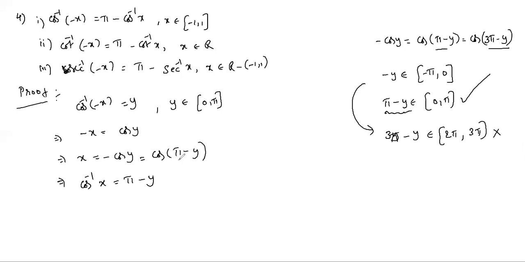Here, 3 pi minus y is not in the principal value range. We cannot write like this because the range will differ. So in that case, we cannot equate both. That's why we are not writing 3 pi minus y or 5 pi minus y and so on. Now the proof is completed: cos inverse x equals y equals pi minus cos inverse x. And we have taken in the beginning y as cos inverse of minus x. So it equals pi minus cos inverse x. Similarly, we can prove the other.